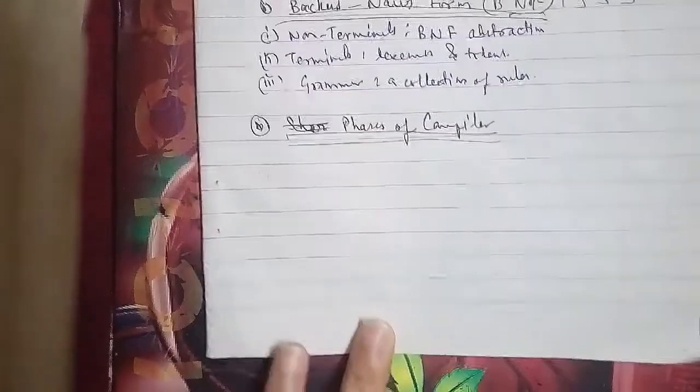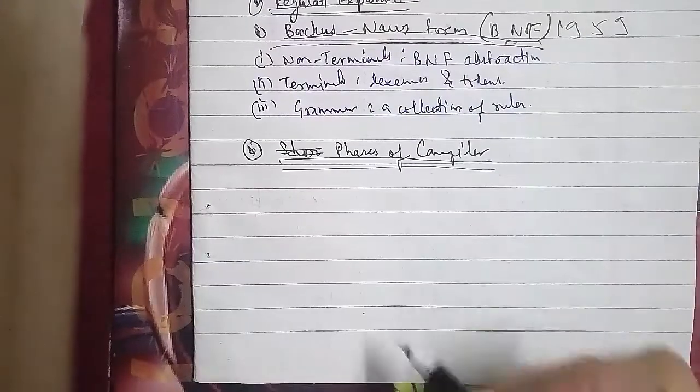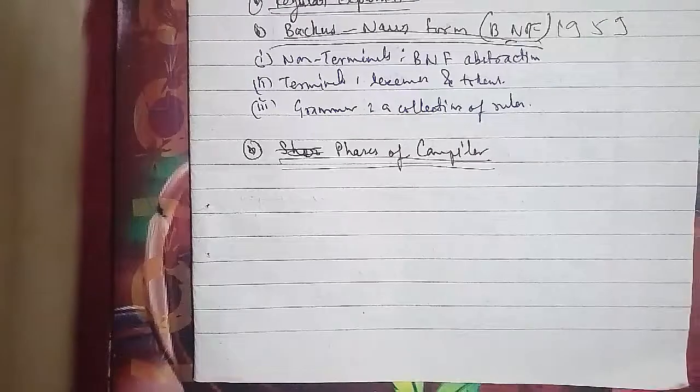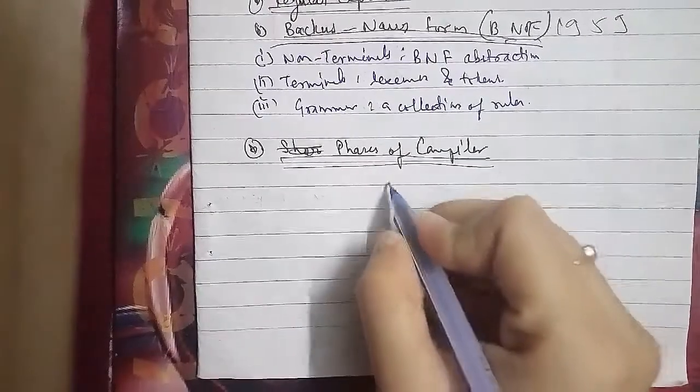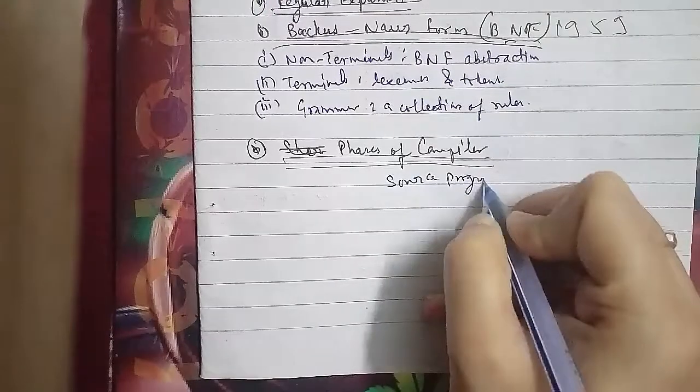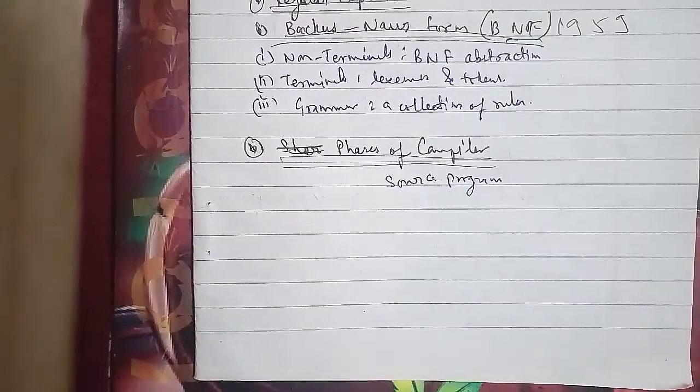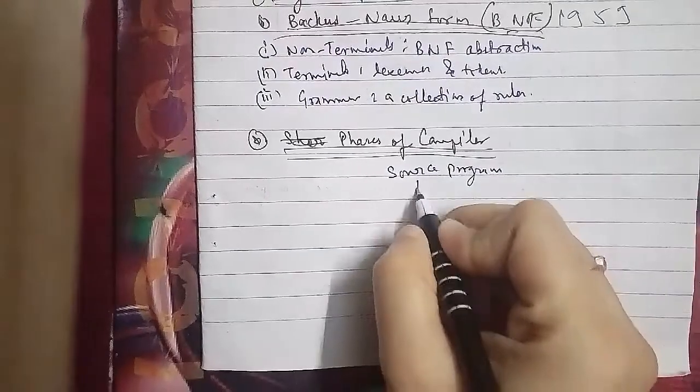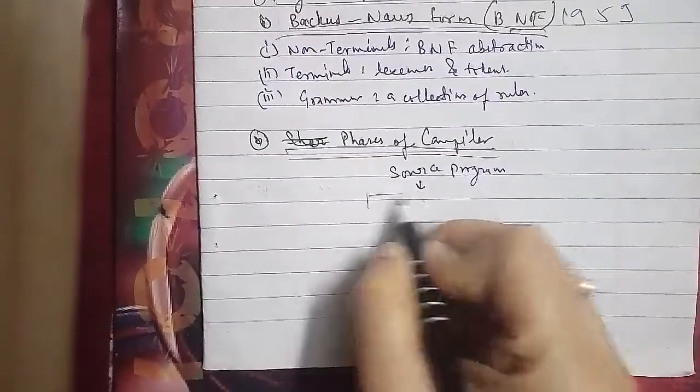This is symbol table manager. This is error handler. In this, we'll go ahead with each and every phase.